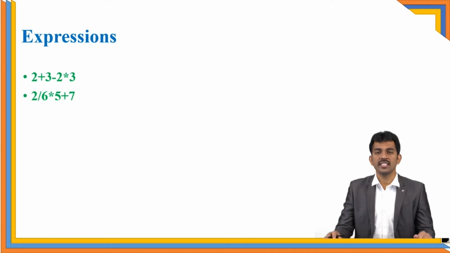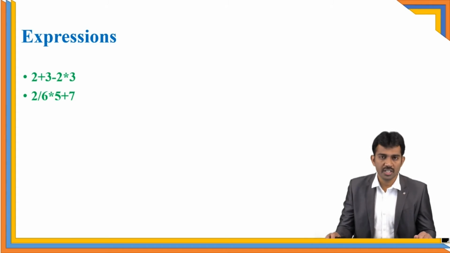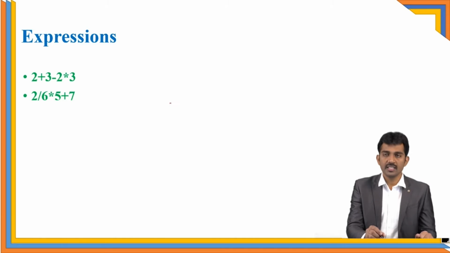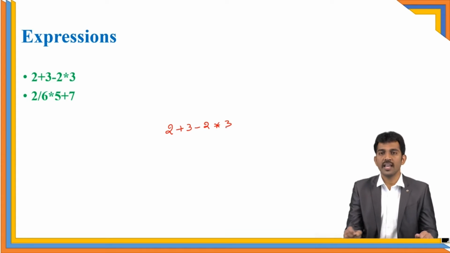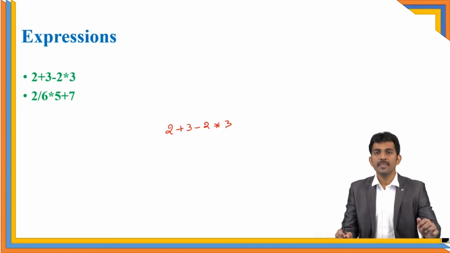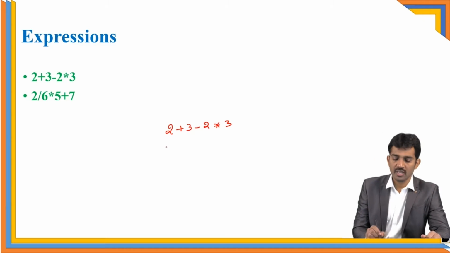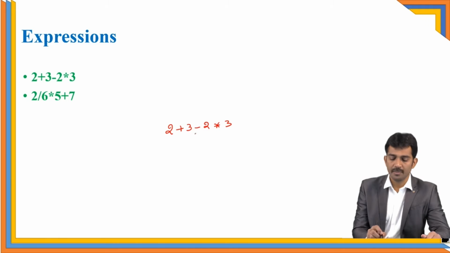For example, if you consider this expression, 2 plus 3 minus 2 into 3, what is the answer for this expression? If you observe clearly, 2 plus 3 minus 2 star 3, right? This is the expression. What is the answer? Here, I'll get various kinds of answers.